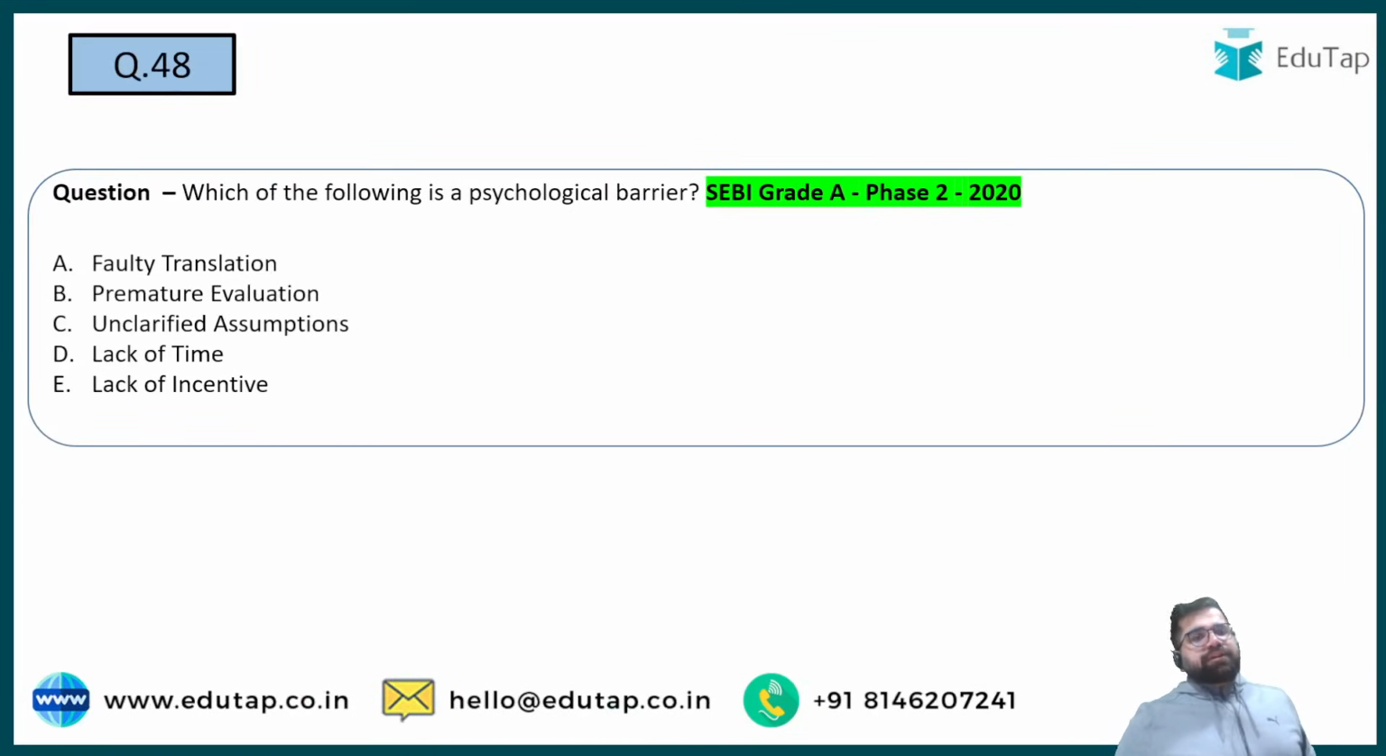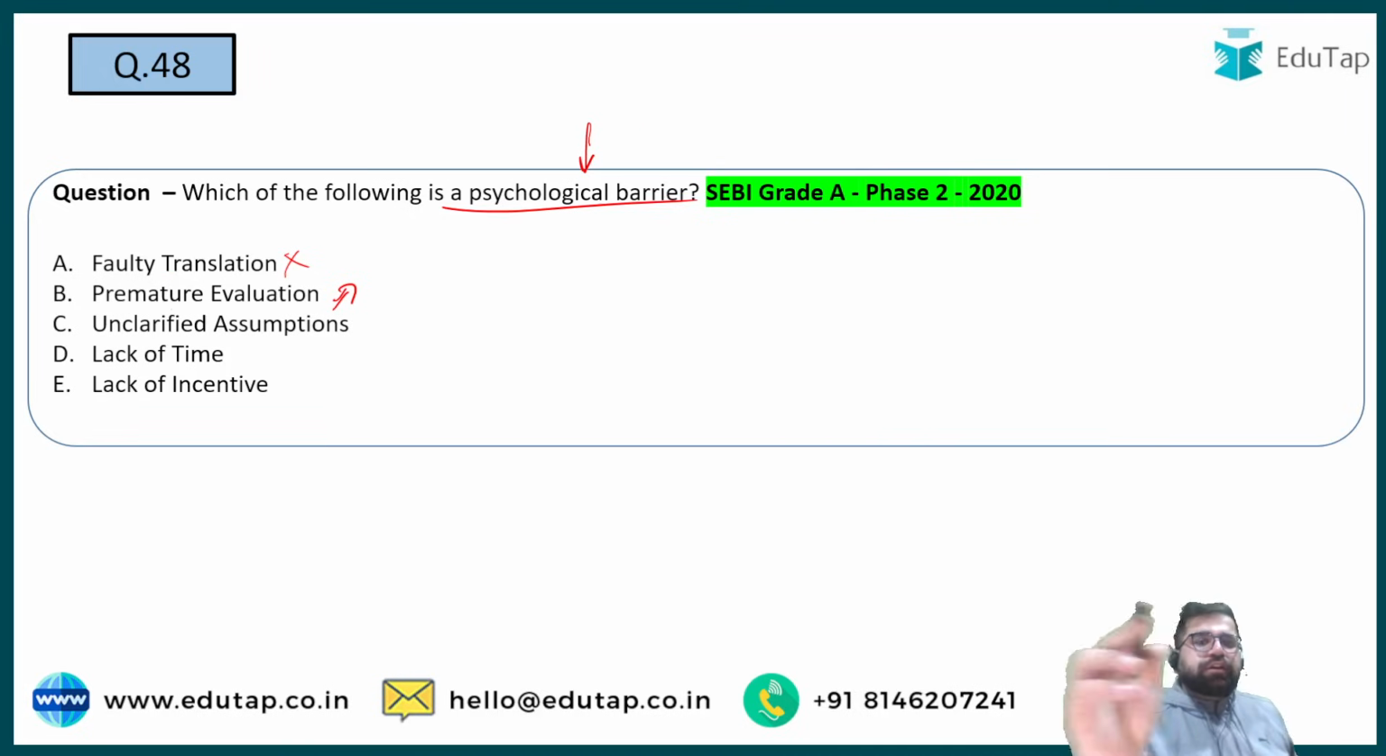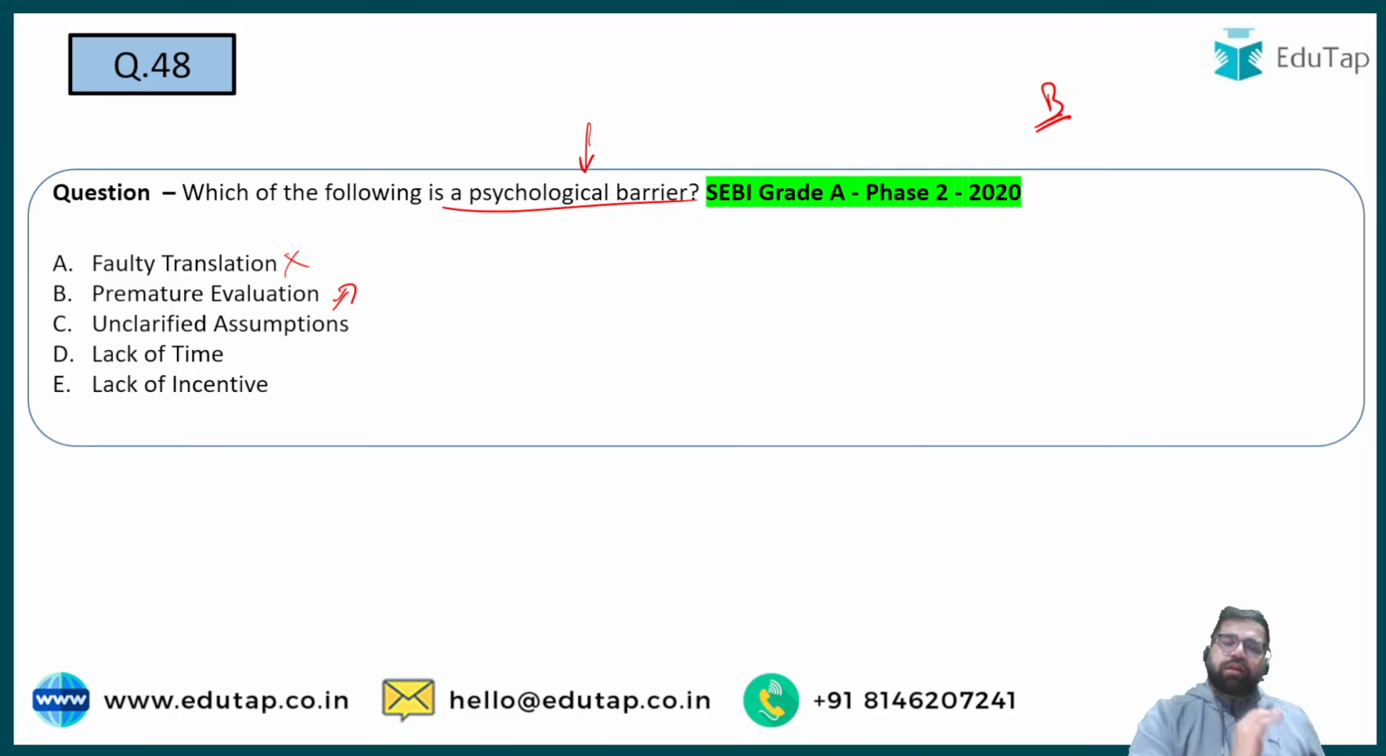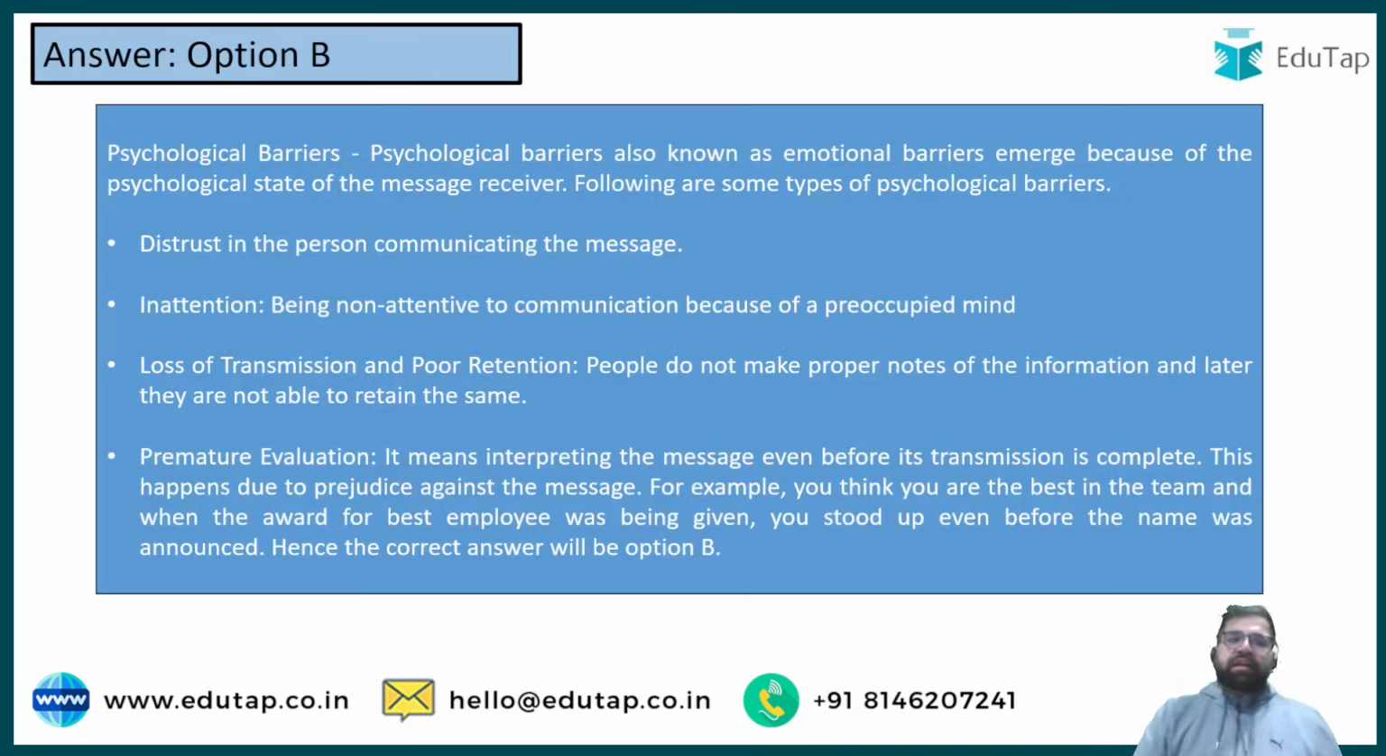48. Which of the following is a psychological barrier? Your mind is occupied by somebody, or it is occupied at some place. So which of the following is a psychological barrier? Faulty translation is a semantic barrier. Premature evaluation, yes, it's a psychological barrier because your mind has done some early understanding of the message. So the correct answer over here will be option number B. Unclarified assumptions, lack of time, lack of incentive, these are all going under semantic and multiple other categories.